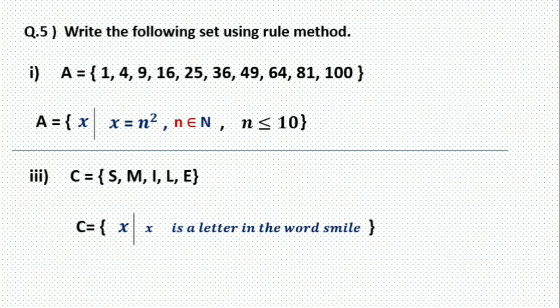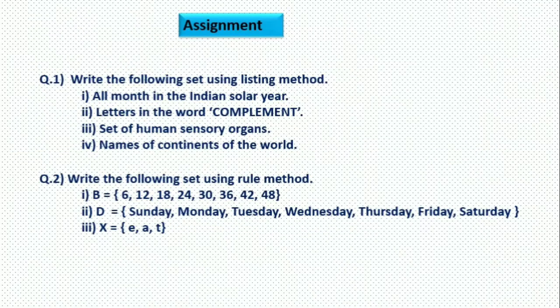Okay, we have written the property of x. X means the element, x is a letter which will come in the word smile. So this is the assignment for you. Some questions I have solved, and the questions which I have not solved, I have given to you for writing as an assignment. Thank you.